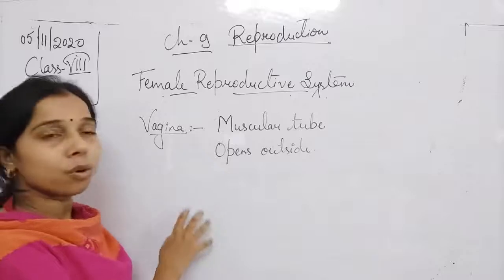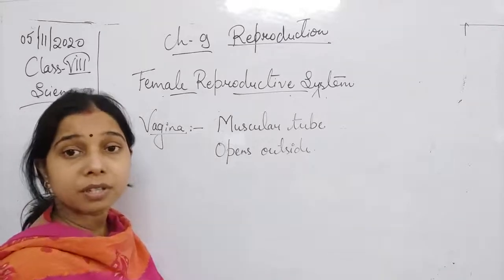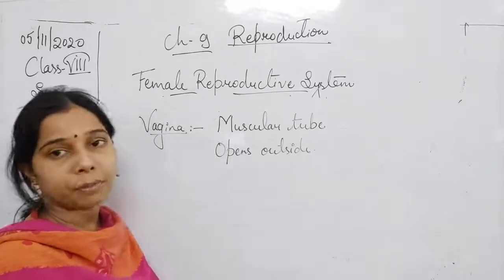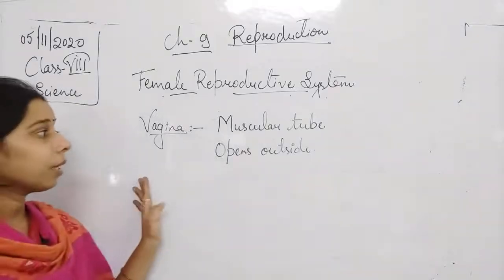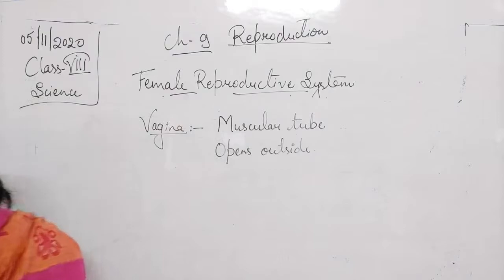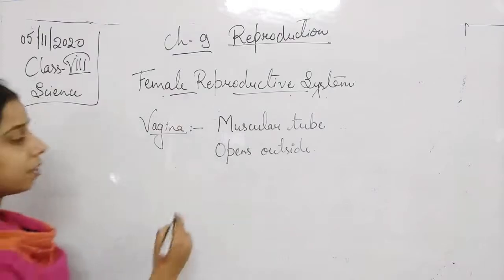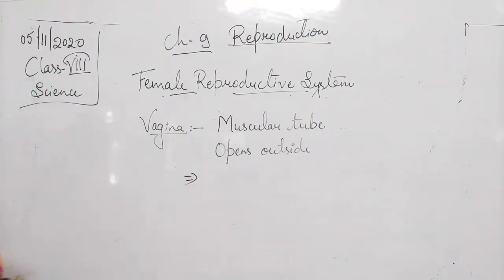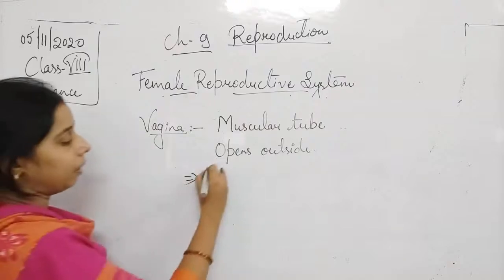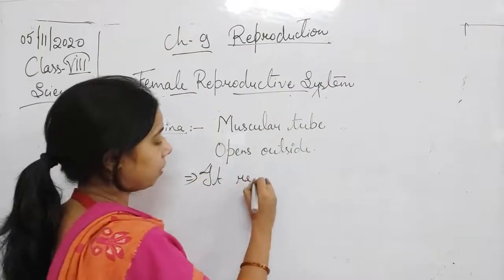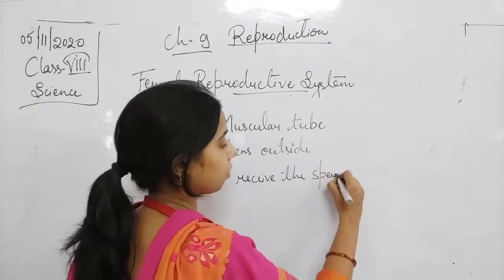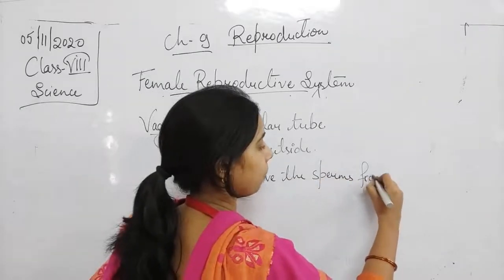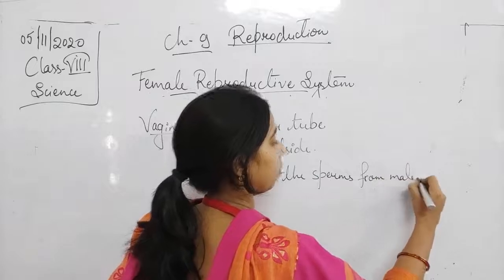And this is the only part which receives the sperm from the male reproductive organ. So we can say it receives the sperms from the male.